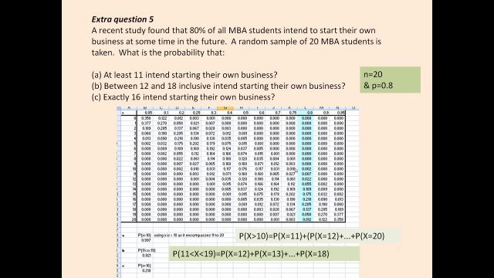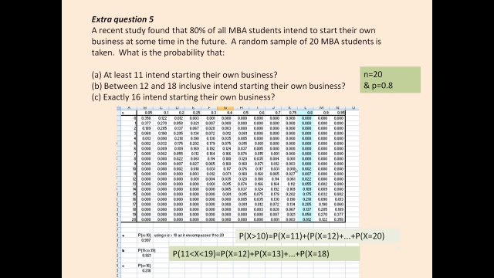However you write it down initially, you've then got to look at all of the individual components, because again, that's all the tables give us. So we need to add up the probability that x is equal to 12, x is equal to 13, all the way up to x is equal to 18. So again, move down through the rows of that column and add up the values that need to be included. You should end up with 0.921.